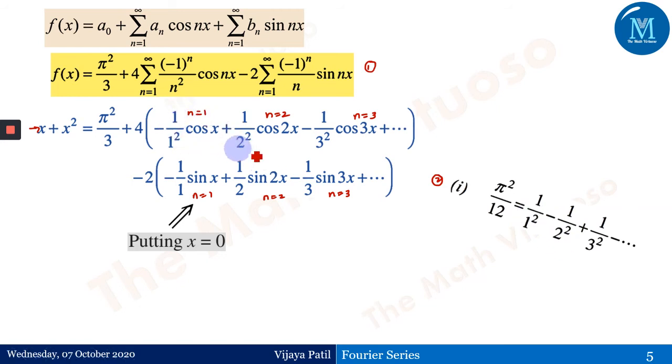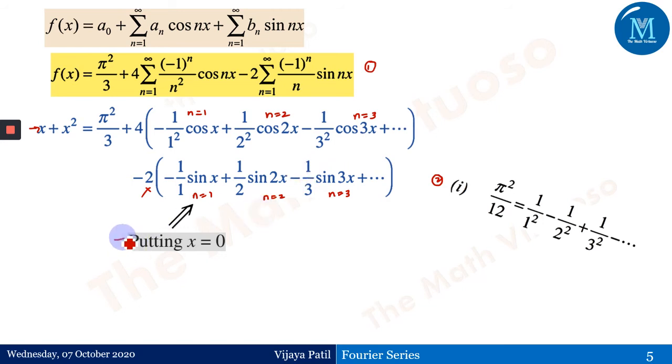That means I need this term, and cos of nx, cos of 2x, cos of 3x, everything should go to 1. Similarly, I don't want the second bracket, that means this term 1 by 1, 1 by 2, 1 by 3 and so on. Therefore, I have to choose my x in such a way that I remain with these terms, but the other terms should vanish, should go to 0.